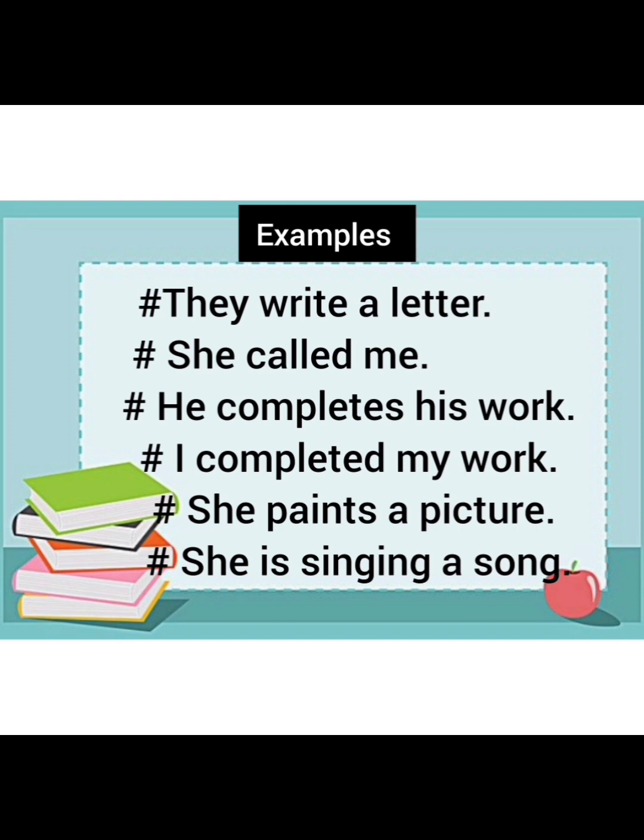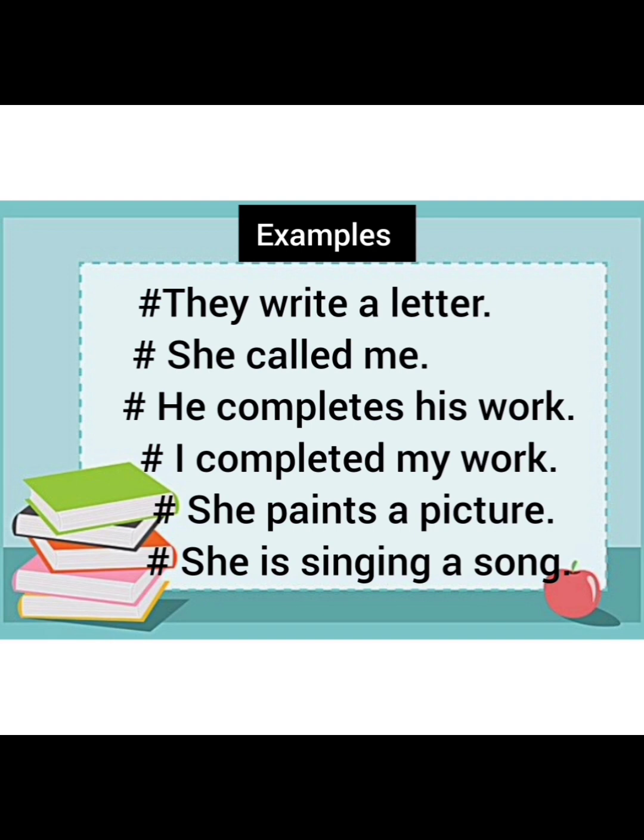He completes his work. Now, again, completes is an action word, and his work is the receiver of this action. In this case, it is a transitive verb. I completed my work. Now, I is the subject, completed is the verb, and my work is a direct object here. She paints a picture. She is the subject, paints is the verb, and a picture is your noun phrase. So, in this case, paints is a transitive verb.